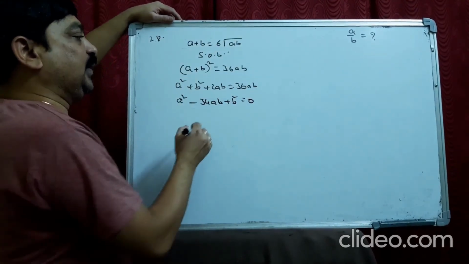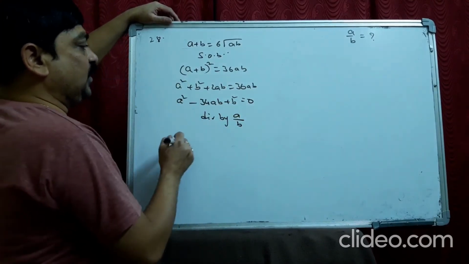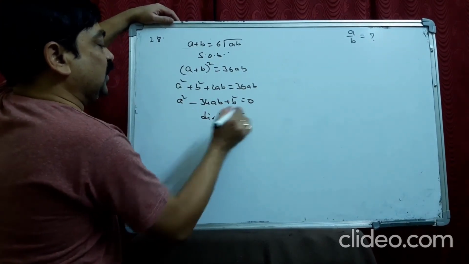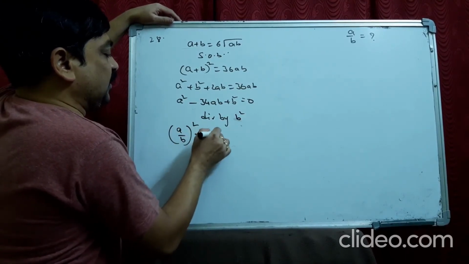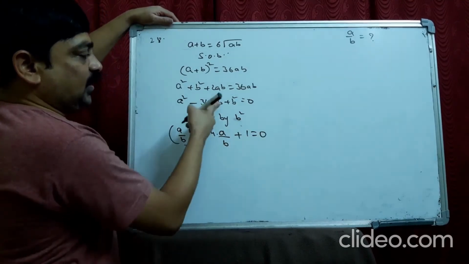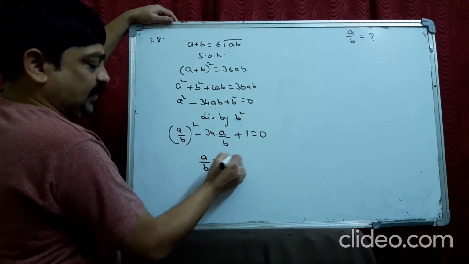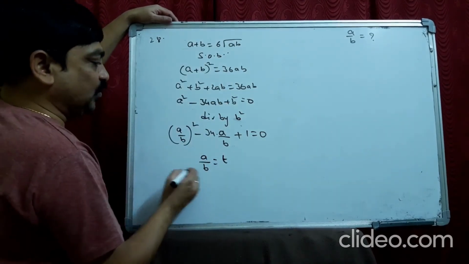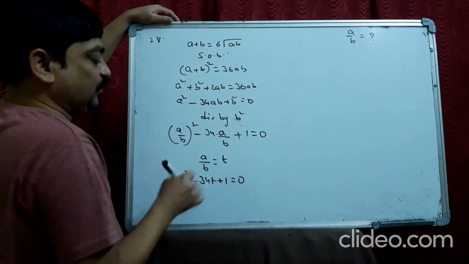Since we need A by B, divide the whole equation by B square. Then what happens? (A by B) whole square minus 34 (A by B) plus 1, when you divide with B square. So I take let A by B equal to some t, because we need the A by B value. It becomes t square minus 34t plus 1 equals 0.